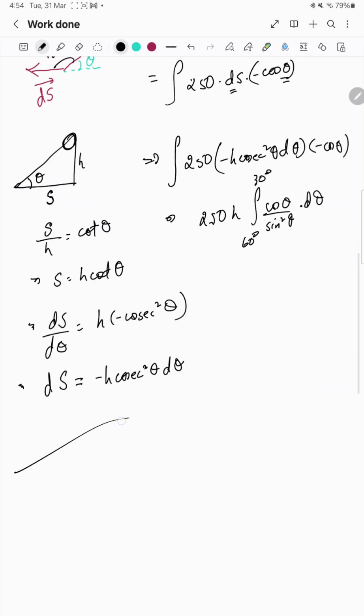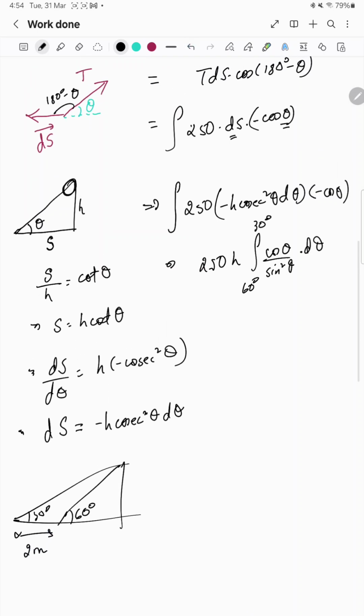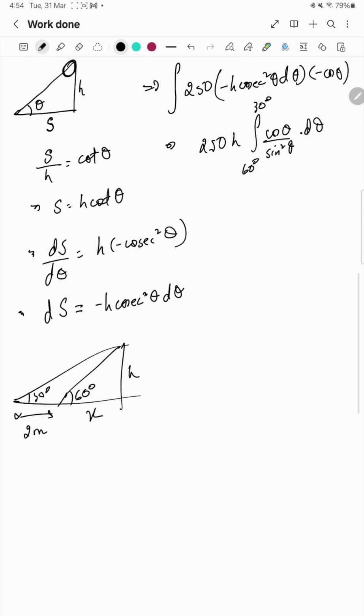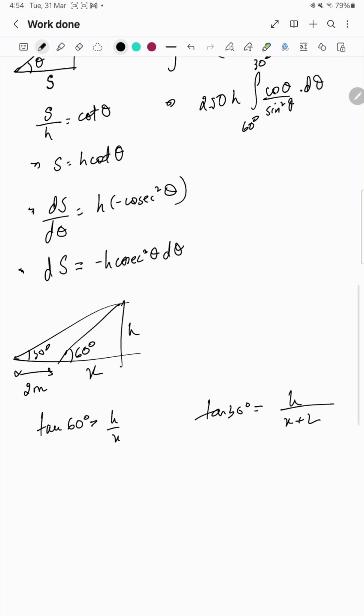H we can find from this triangle. Here the angle was 60 degree, here this was 30 degree. They have given this as 2 meter. We can consider this side as h, this is x. So tan 60 degree is perpendicular by base, h by x. Tan 30 degree we can write as h divided by x plus 2.